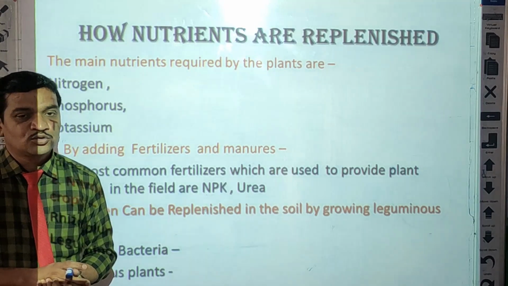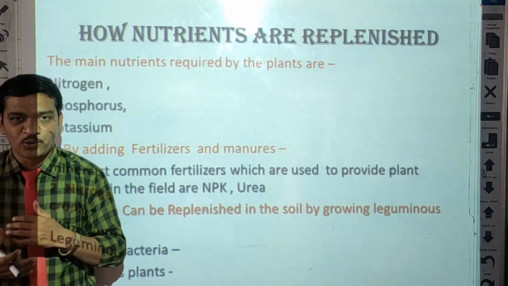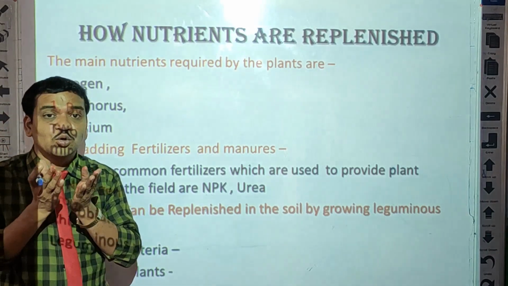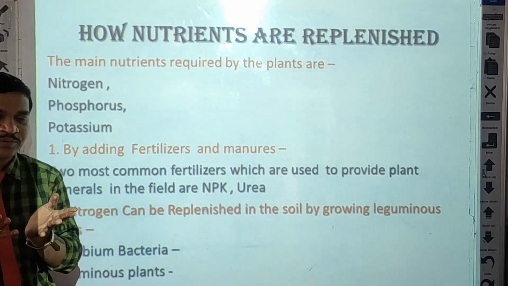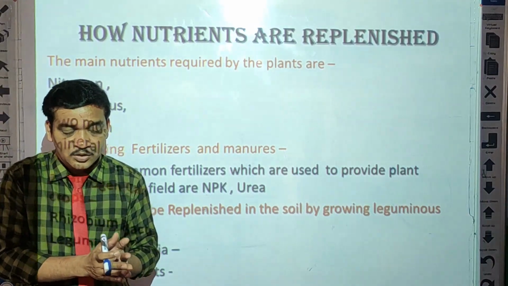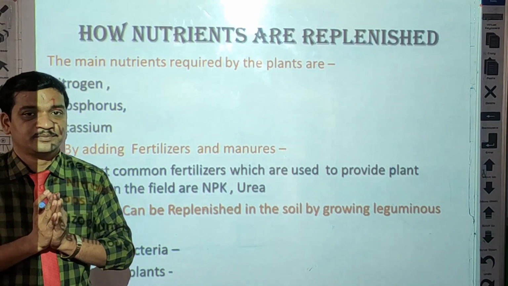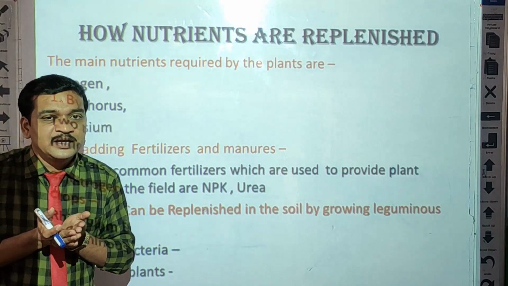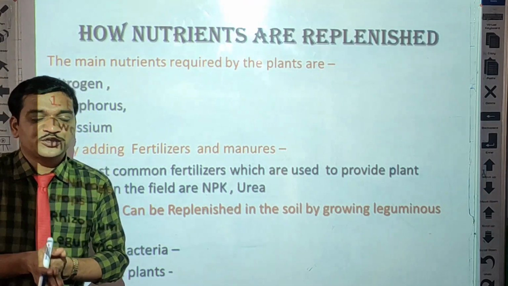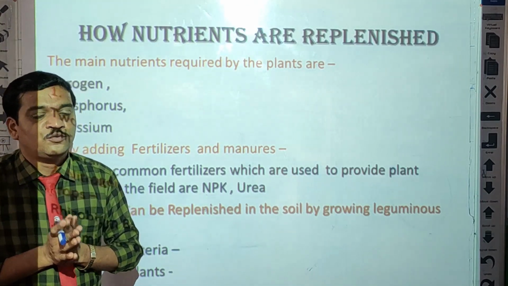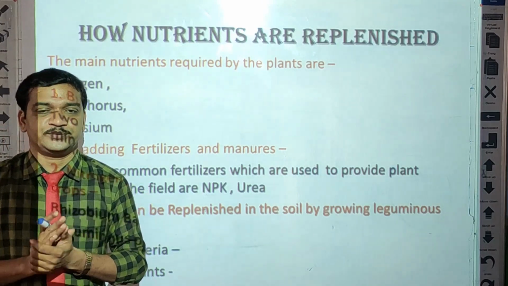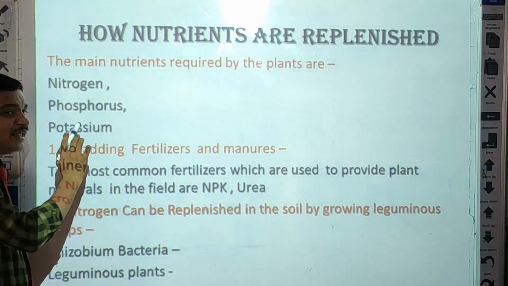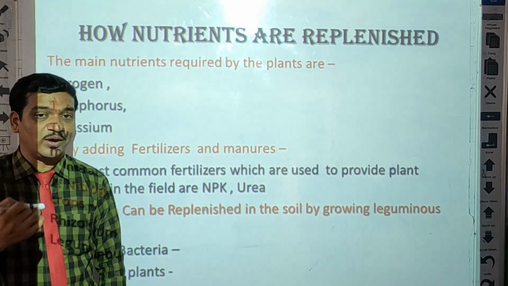Whatever plants are growing in the field, instead of plants we will use the word crops. So whatever crops are growing in the field, they require nitrogen, phosphorus, potassium for their well growth, because these nutrients increase the fertility of soil.